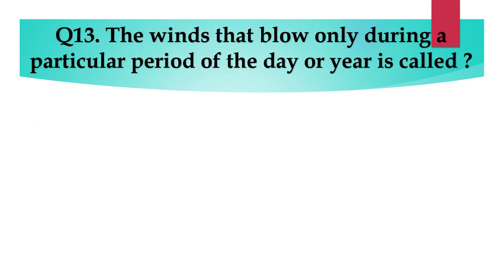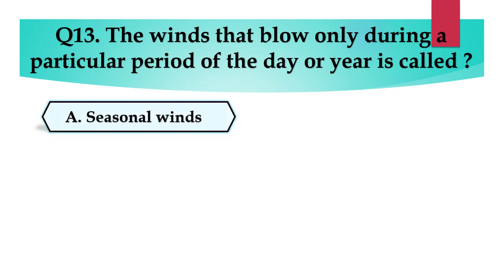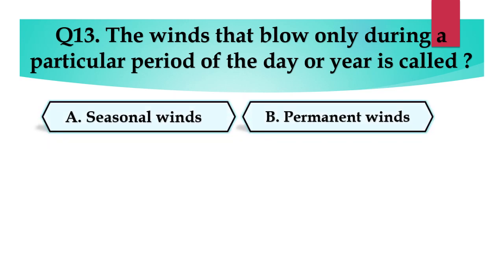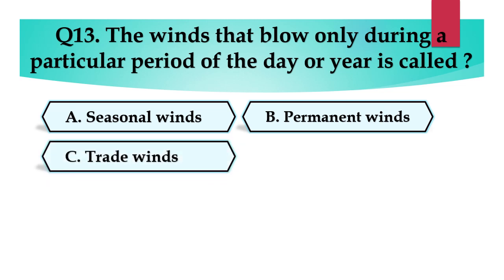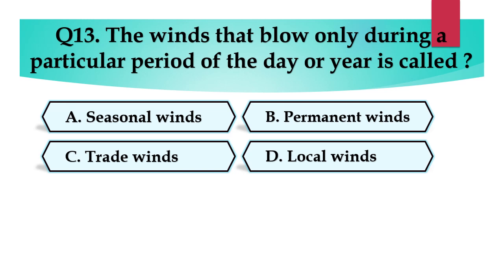Question number 13. The winds that blow only during a particular period of the day or year is called A. Seasonal winds, B. Permanent winds, C. Trade winds, or D. Local winds.